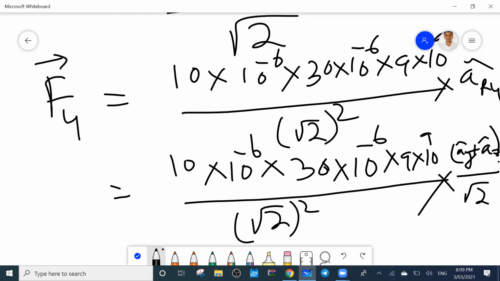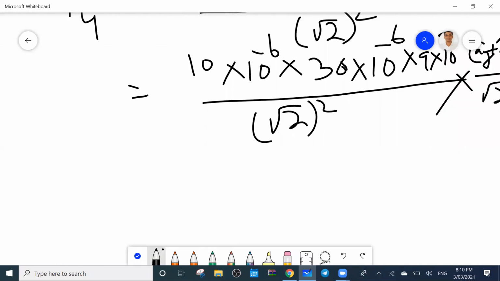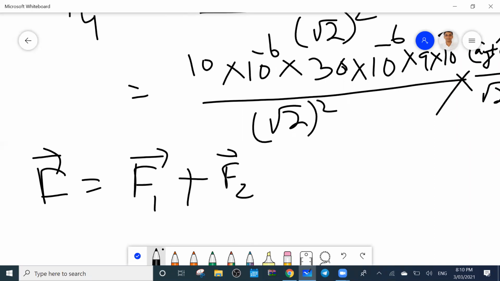Then 9 into 3, 27. This is minus 6. Minus 6, 12. 12 minus 3, minus 9. Here 0, here 3. So 10 to the minus 1. Now find out what is the value. Total force at 0.3 is F1 plus F2 plus F3.